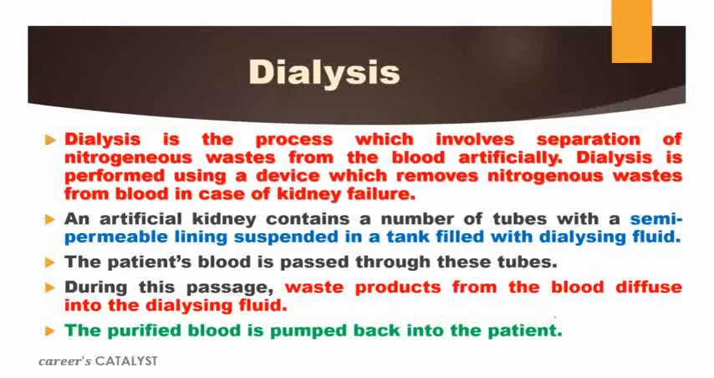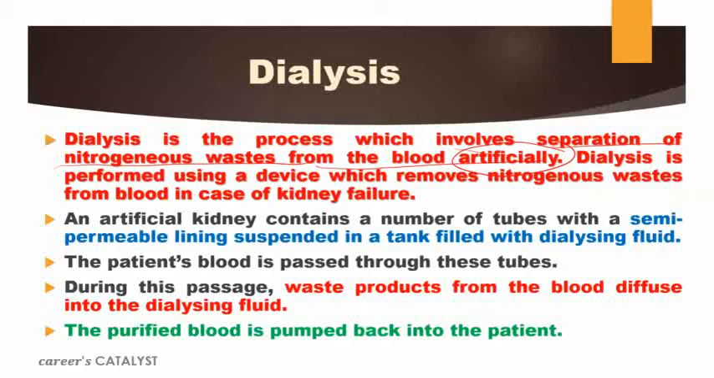Now we will talk about the dialysis. Dialysis is just a process which involves the separation of nitrogenous waste from the blood. But how? Artificially. As we know, the kidney is performing this function only. The kidney helps to eliminate the nitrogenous waste from the body. But if suppose our kidney is not working properly, or in case of kidney failure, artificially also we can eliminate the nitrogenous waste from our blood by the process of dialysis.